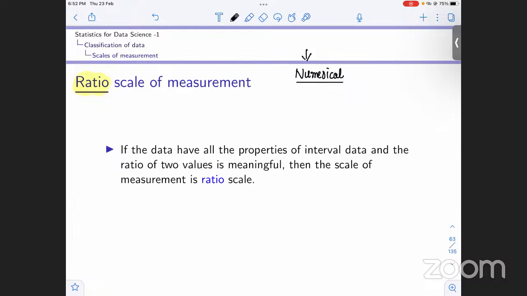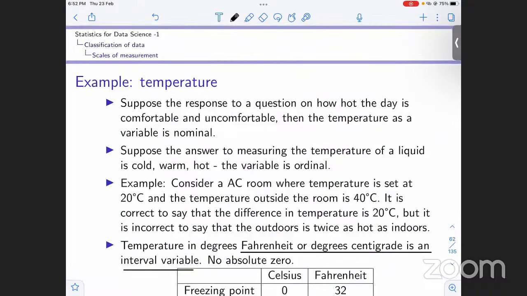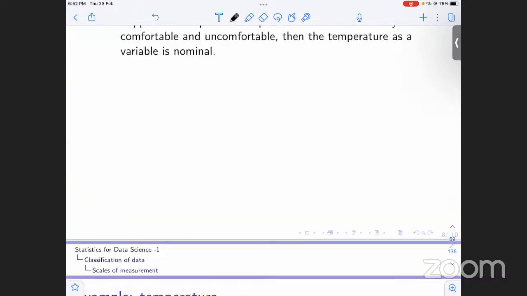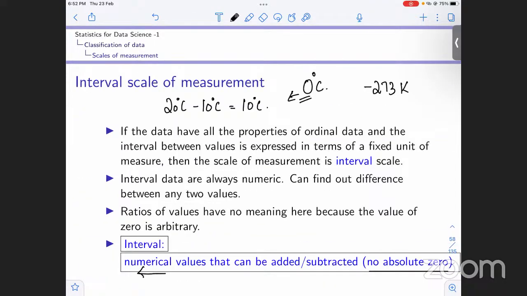So if we have data that has all the properties of interval, what were the properties of interval? Numerical values that can be added or subtracted, and the intervals are consistent and meaningful, then it is interval.